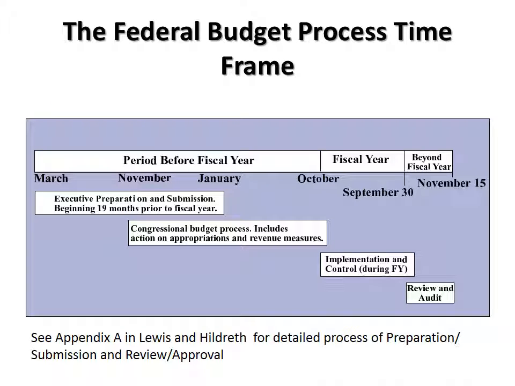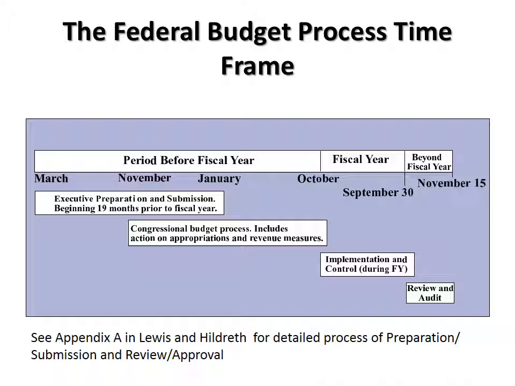This chart shows the timeline for the federal budget process. Appendix A in the Lewis and Hildreth text provides a much more detailed process of the preparation and submission and the review and approval stage of the federal budget process.